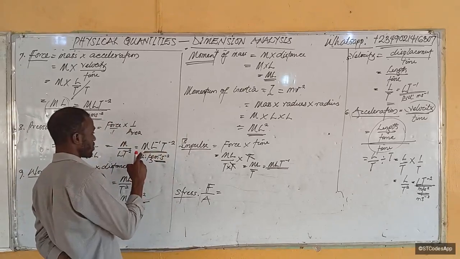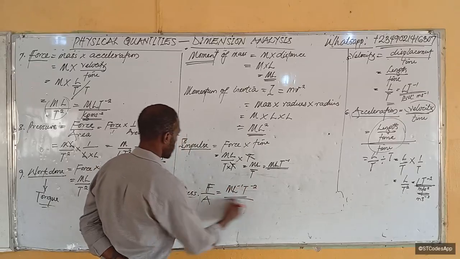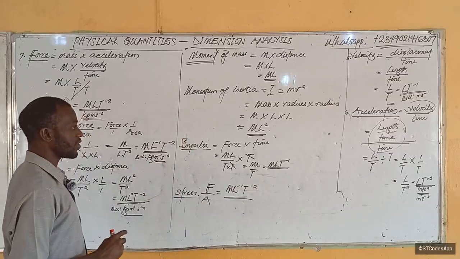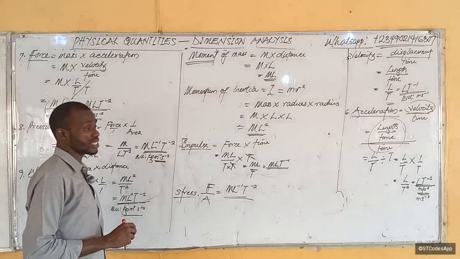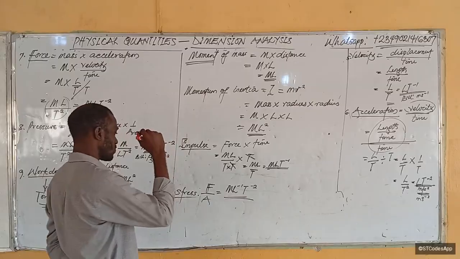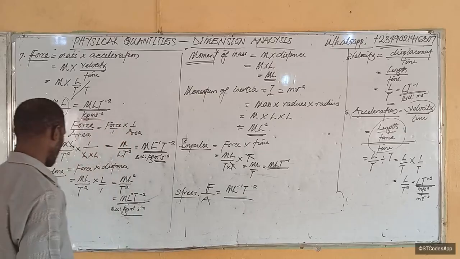What is pressure? Pressure is ml raised to minus 1, t raised to minus 2. So that is that. Now, they all have their individual units, okay? There are other units. For example, the unit of stress is the unit of pressure. That one is the same.